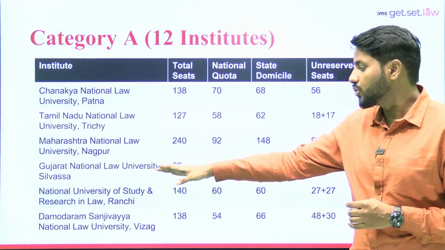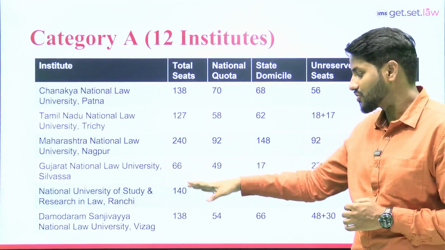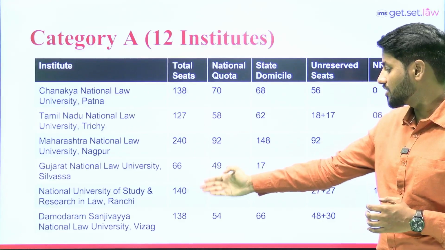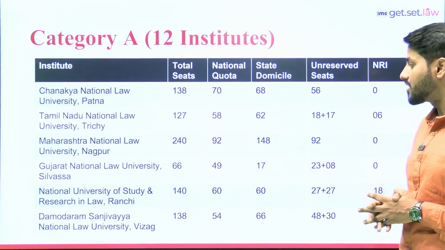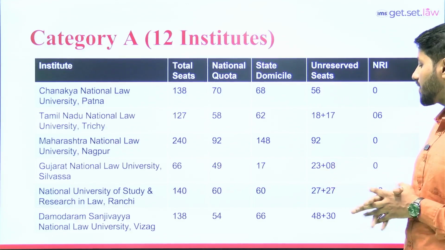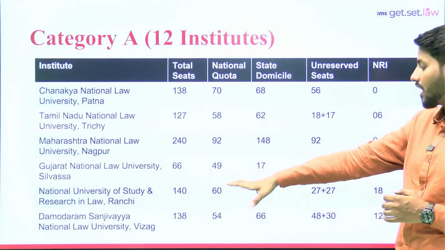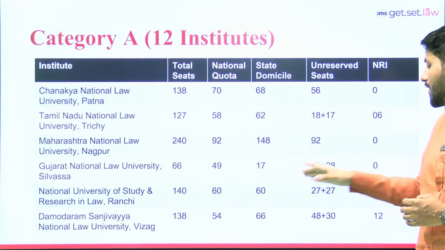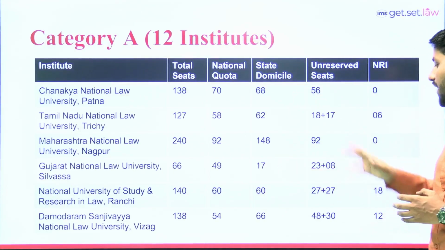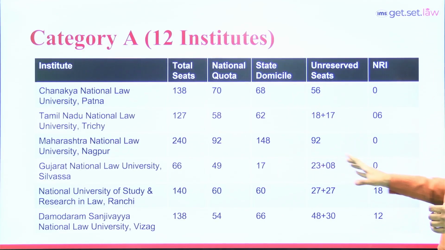Next one is National University of Study and Research in Law, Ranchi. In total 140 seats. Out of 140, 60 are for national students, that is all India category student, 60 for state domicile. Out of the 60 national seats, 27 are reserved for unreserved category, and out of the 60 seats for state domicile, 27 seats are for unreserved category students. And when we talk about NRI category students, in total they are offering 18 seats.